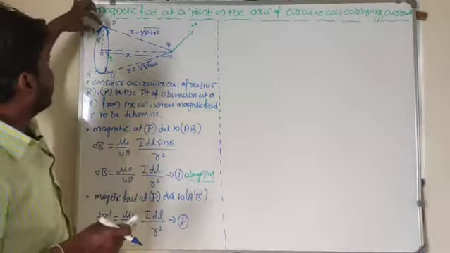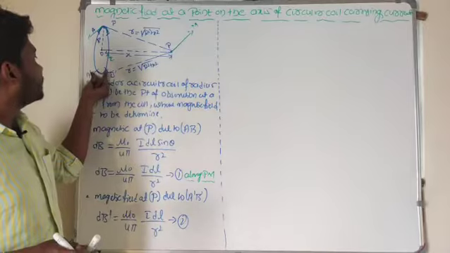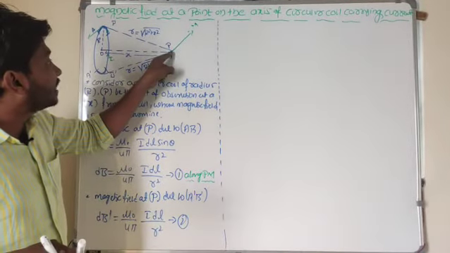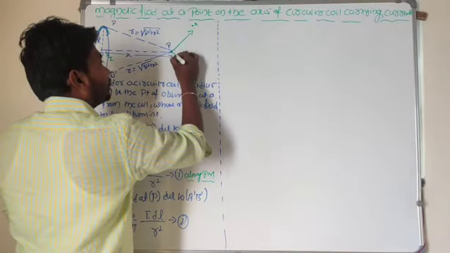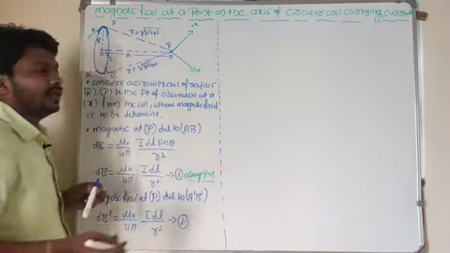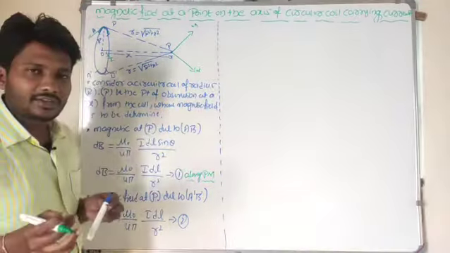Because of the length element AB, you will get a magnetic field at point P. So this is the direction of that magnetic field. Because of the length element A dash and B dash, you will get a magnetic field at point P. This magnetic field is along the P to N direction. What is the direction of the magnetic field here? The magnetic field at point P due to length element A dash and B dash is in the P to N direction. Now whatever magnetic field I got along P to M, that magnetic field is dB. Whatever the magnetic field along P to N, that magnetic field is dB dash.